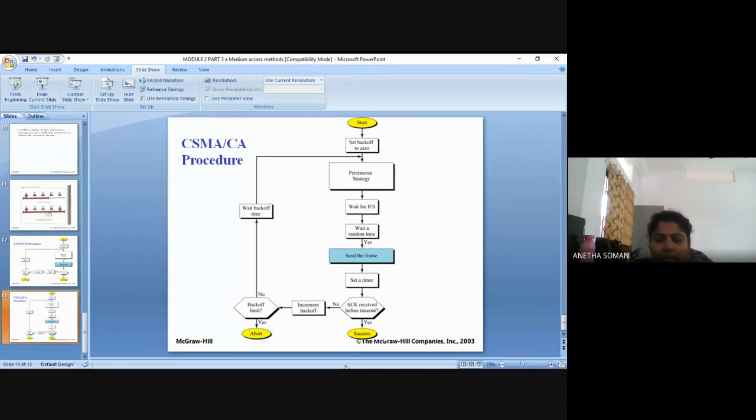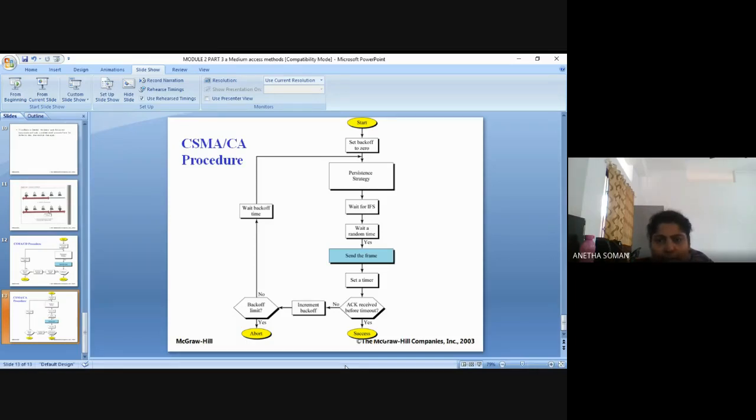IFS means inter-frame space, which is nothing but the waiting period between the transmission of frames. If the station finds its line idle, it waits an IFS amount of time.